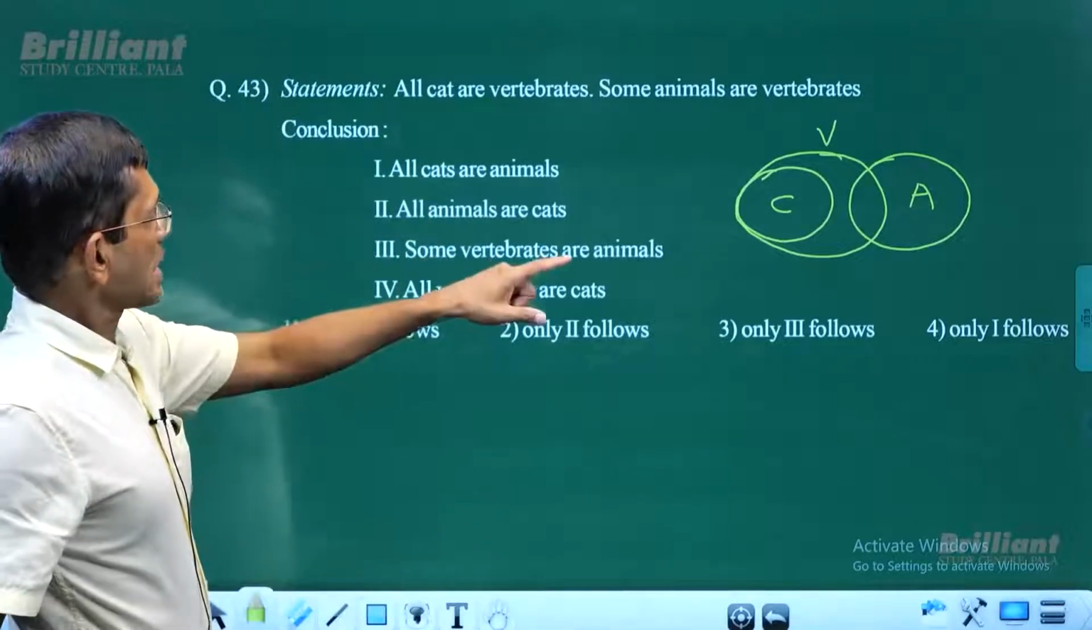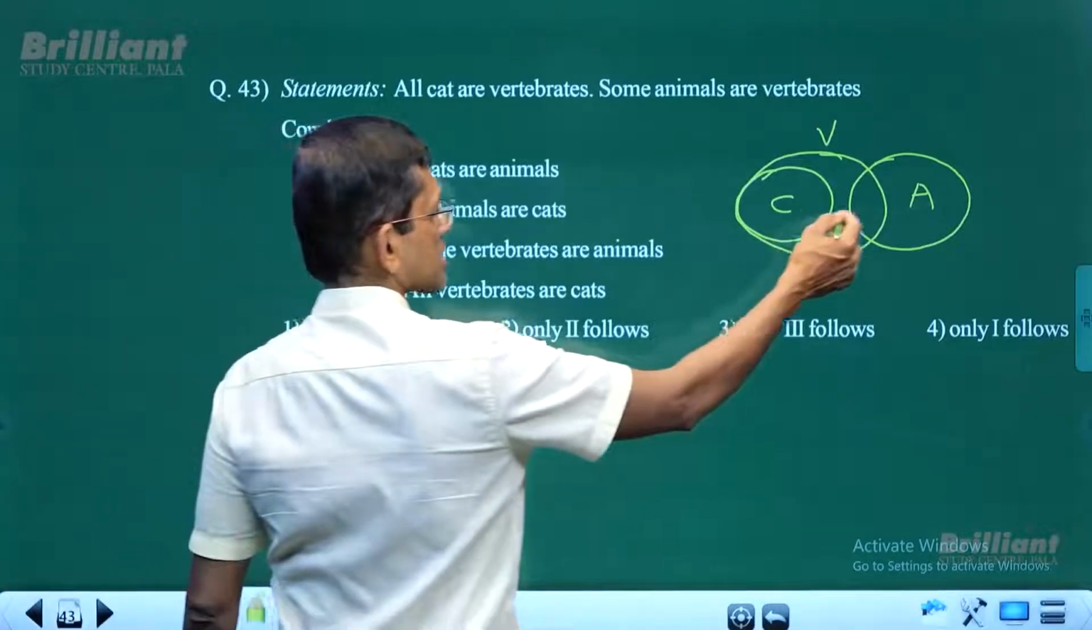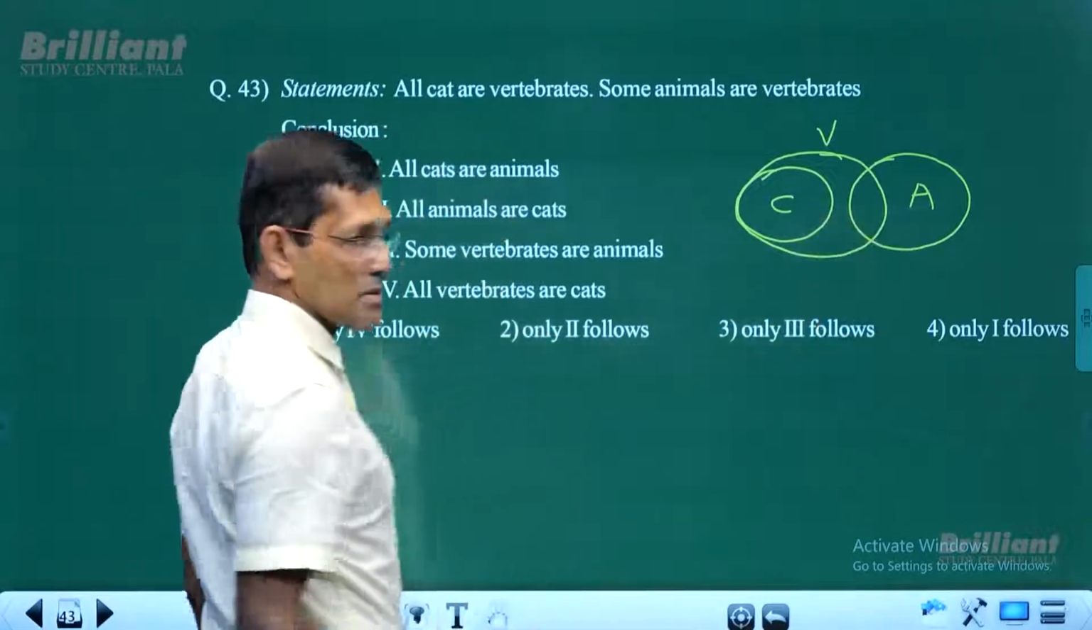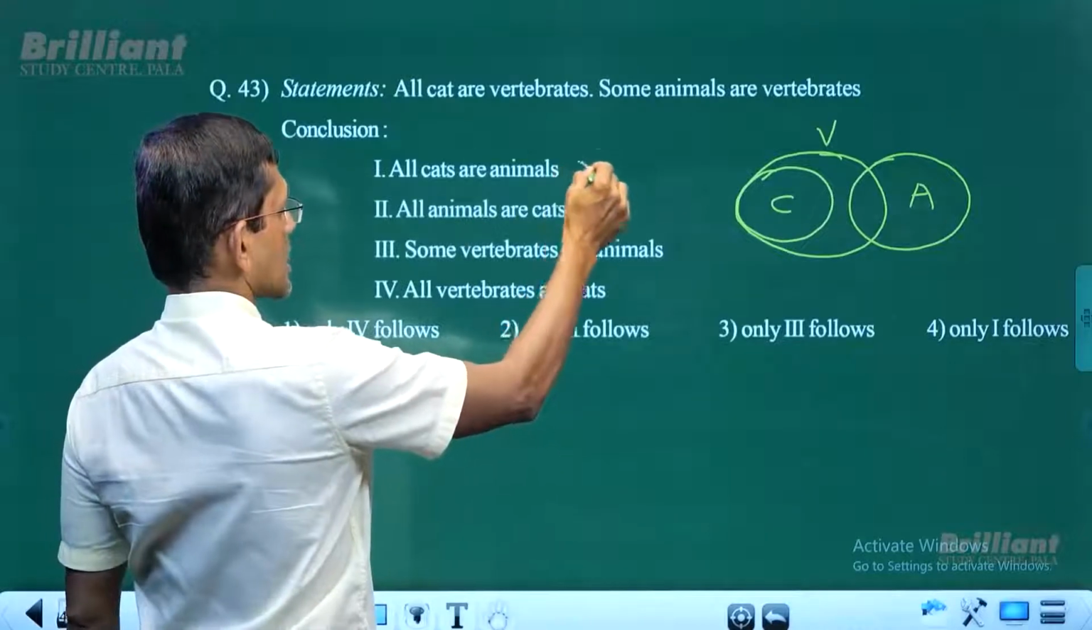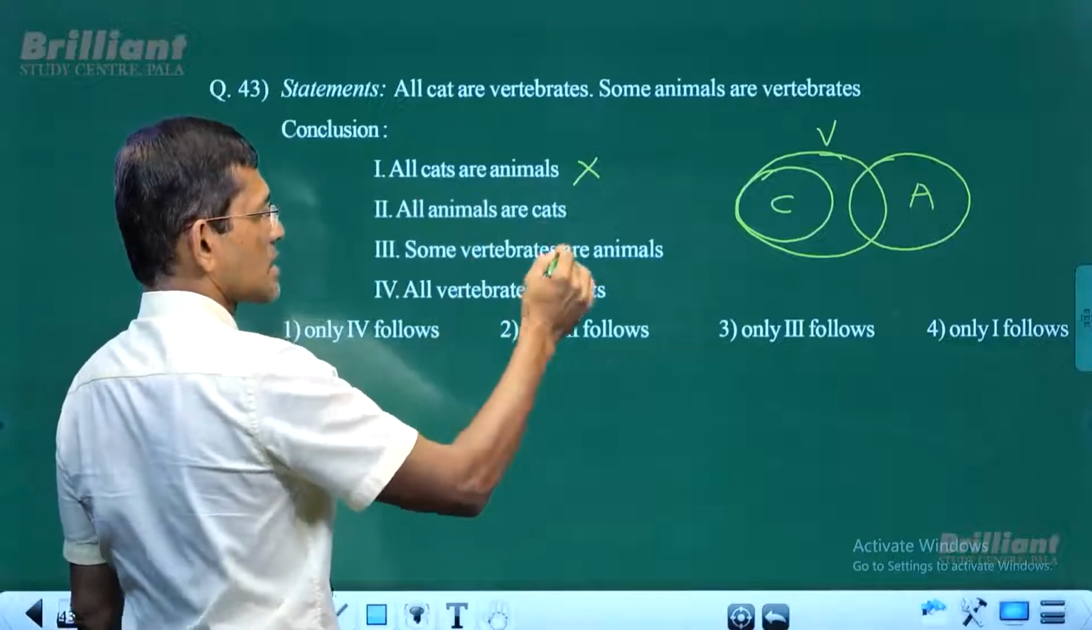Now, that's a basic diagram. Now look at the conclusions. All cats are animals. All cats, are they animals? No way. There is no intersection between cats and animals. So all cats are animals is invalid. So it doesn't follow. A positive conclusion which is invalid doesn't follow.